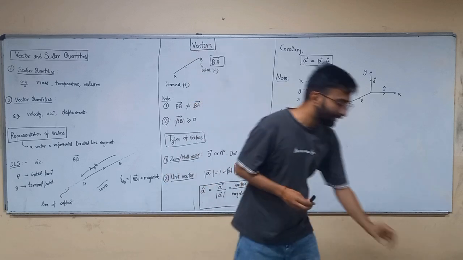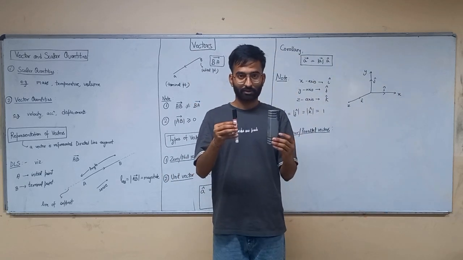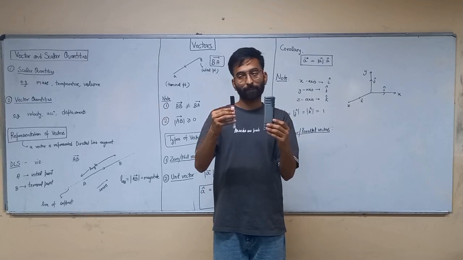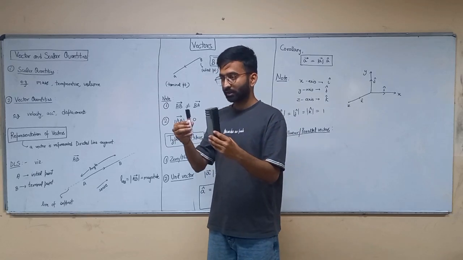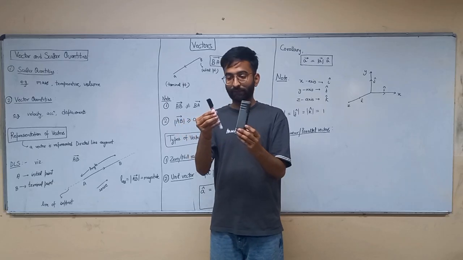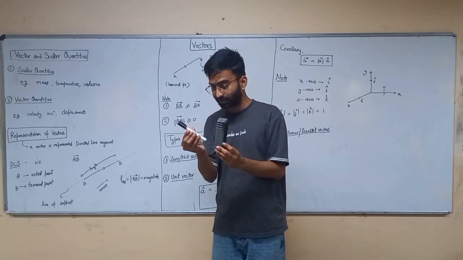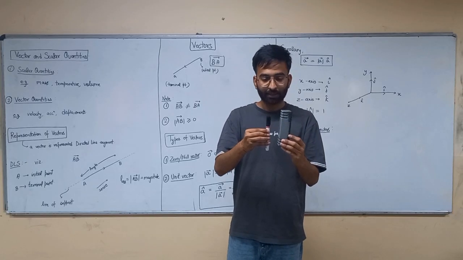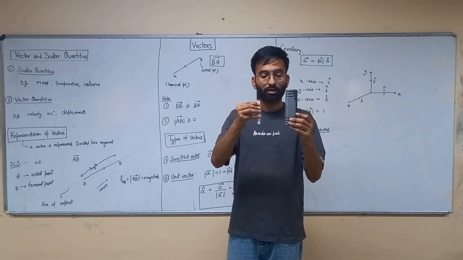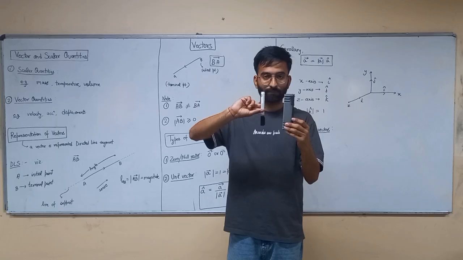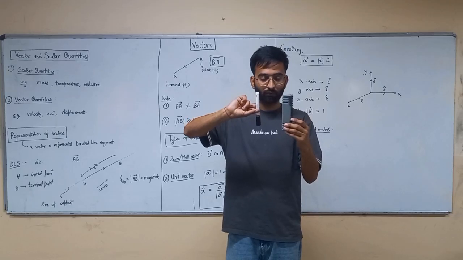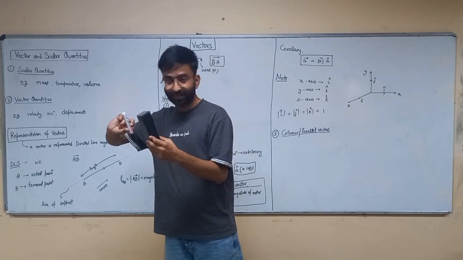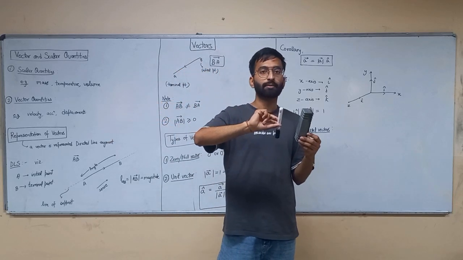Like these, let's suppose these two are vectors, these two are parallel and tending upwards. These two are parallel. But if I take these two vectors, are these parallel vectors? No. These are not collinear vectors, but these are collinear. The direction of these vectors is upward. But if I change this to downward, the marker is tending downwards and the duster is tending upward. Are these collinear? Yes. These are also collinear.